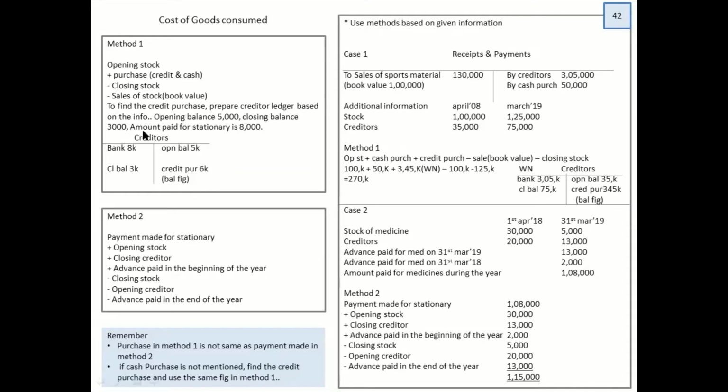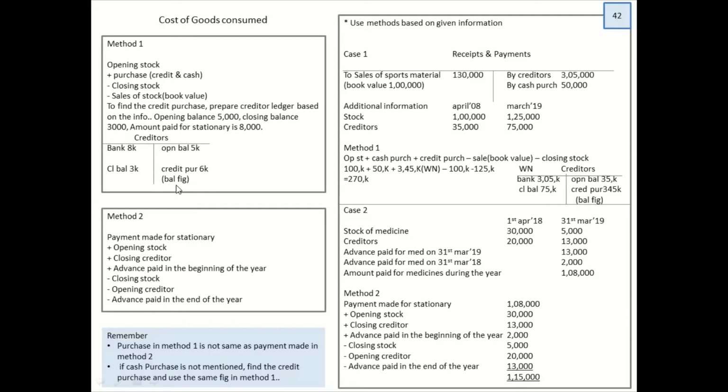In school, usually they don't teach this method. They ask everyone to do the second method because 99% of your sums can be done by method number 2. Though it looks lengthy, it is a very easy method and it is derived from the first method itself. In the first method, you started with opening stock, you added. If you see over here also it's the same thing. Opening stock is added, closing stock is minused.